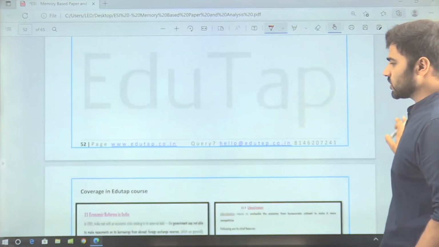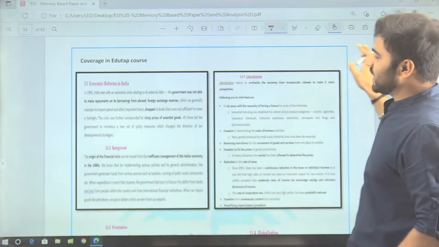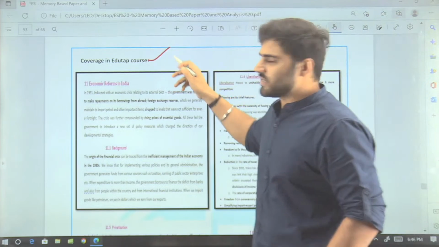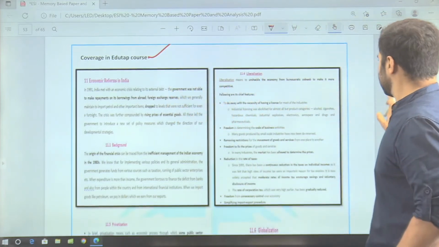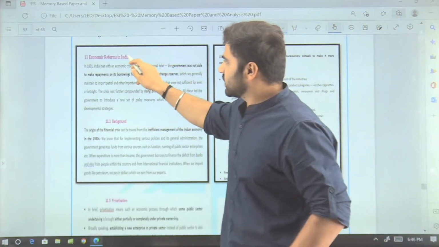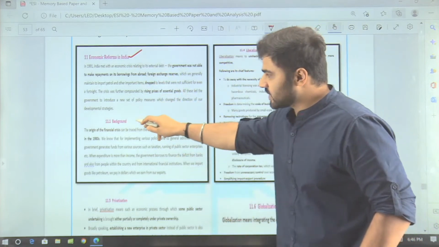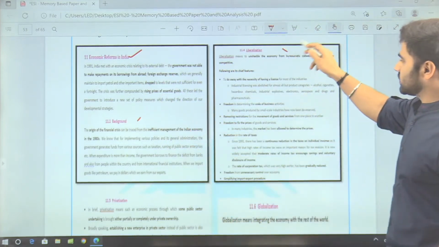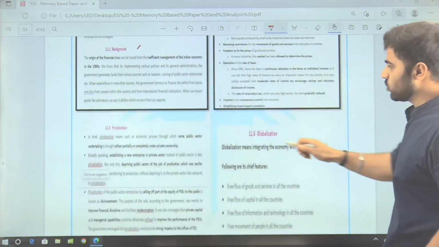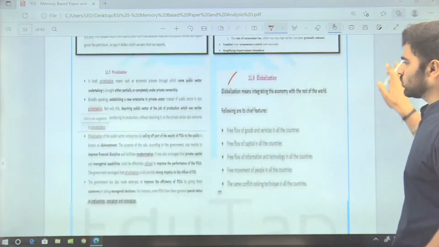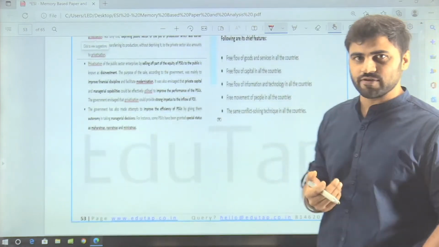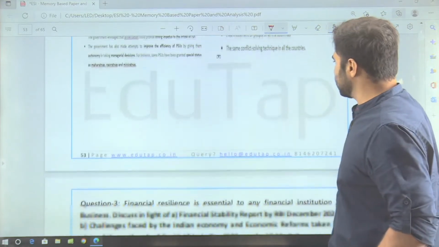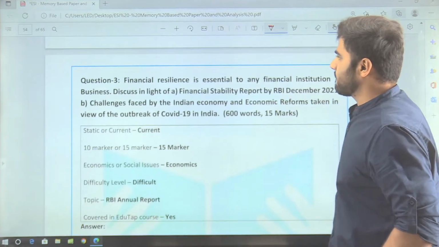Now let's move to question number 3. But before that, guys, here you can see that we have covered this particular question very explicitly. We have discussed economic reforms in India, its background, and also liberalization, privatization and globalization in detail, right? So those who have gone through our materials must have answered this particular question very well.